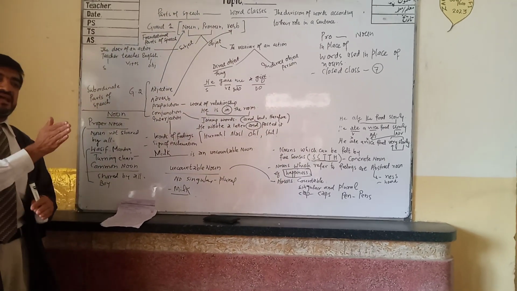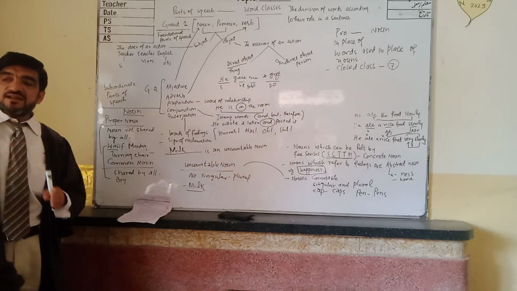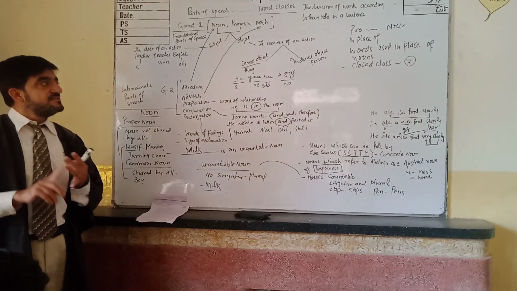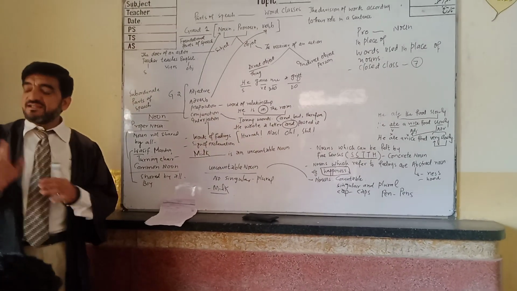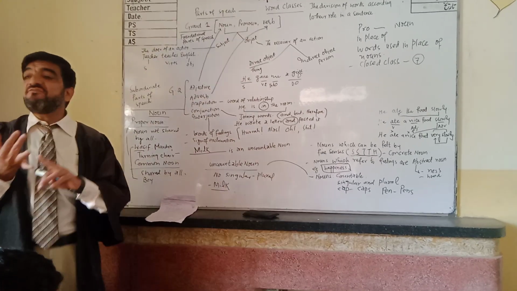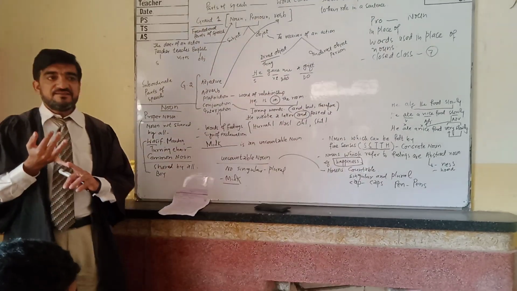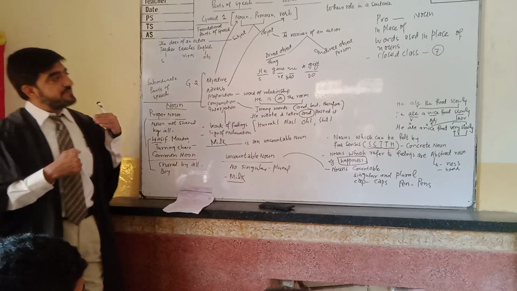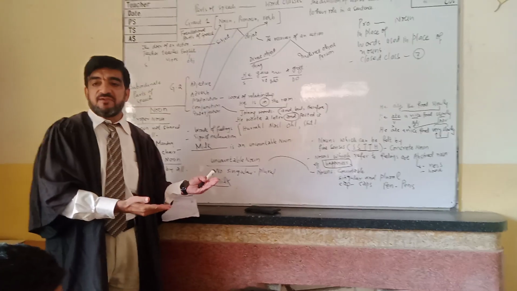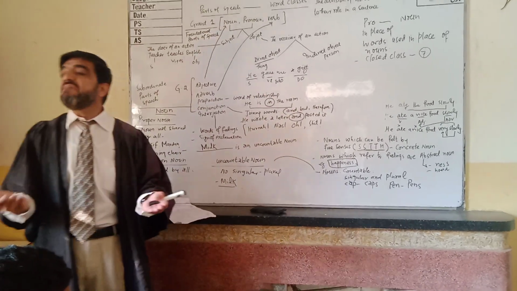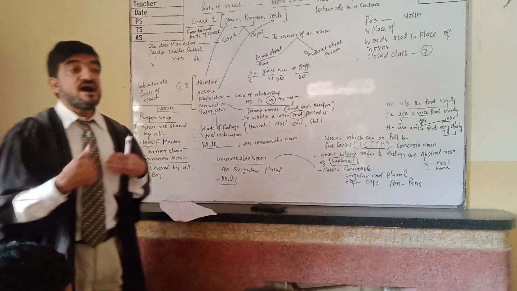रोजाना के हिसाब से नए नाउन ऐड होते हैं। और एक सबसे अच्छी बात, the most important is that noun accepts prefixes and suffixes. Prefix means the addition of an extra sound in the beginning of a word. Married, unmarried. Kind, unkind.